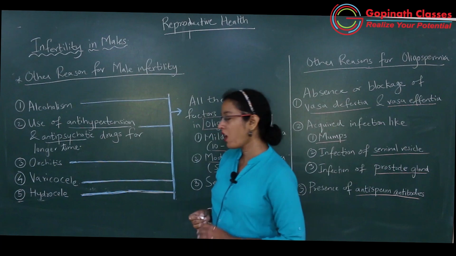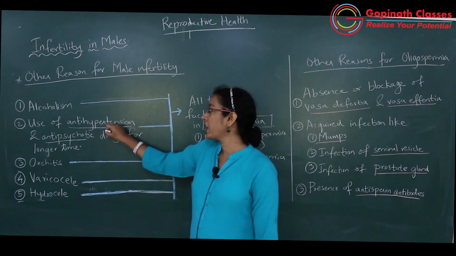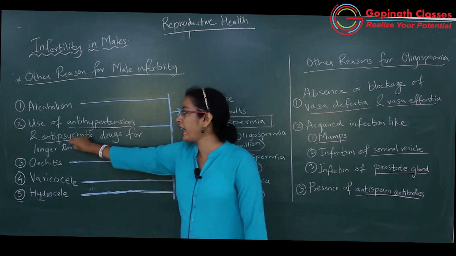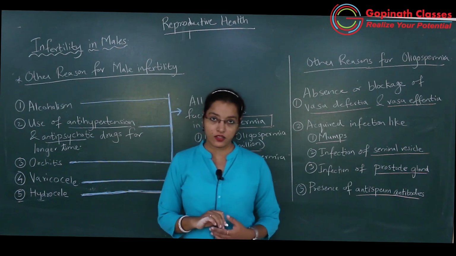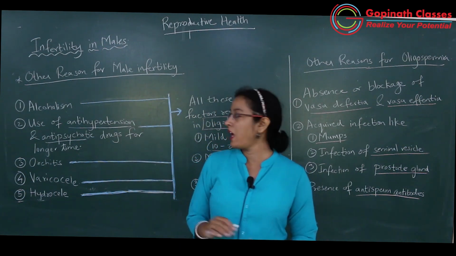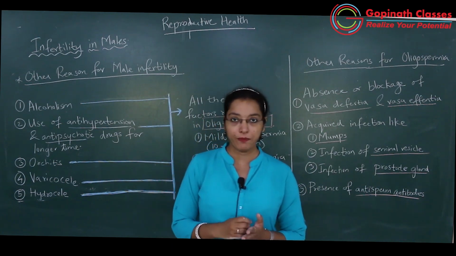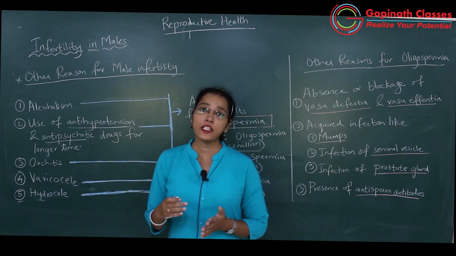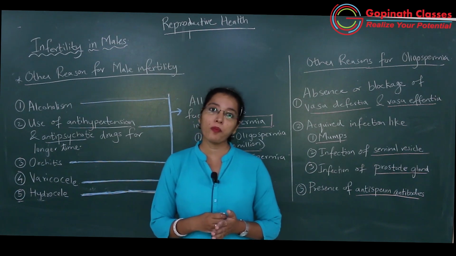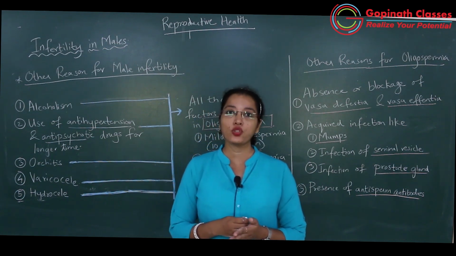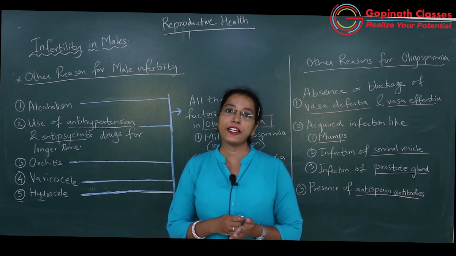Then second factor, use of anti-hypertension and anti-psychotic drugs for a longer time. Hypertension means high BP. If the person is suffering from hypertension, he has to take anti-hypertension tablets on a daily basis.